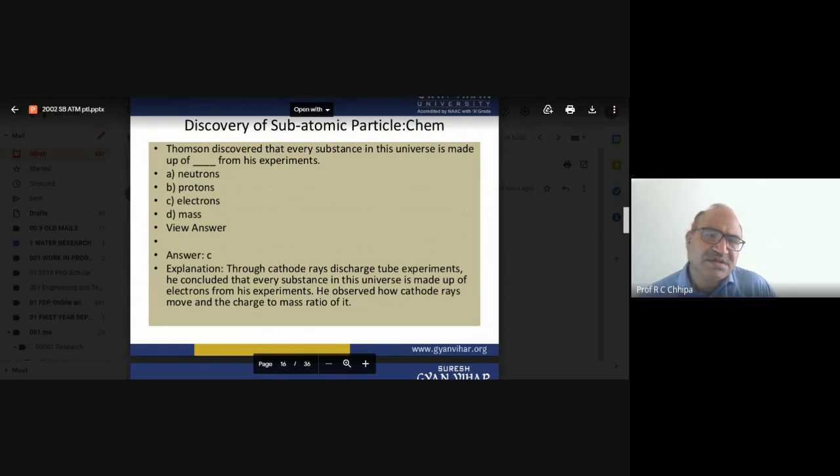Thomson discovered that every substance in the universe is made up of electrons. The correct answer is C. Electrons are responsible for that. Every substance in the universe is made up of electrons.